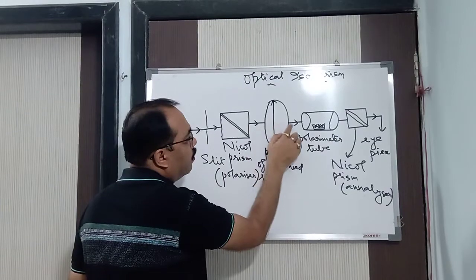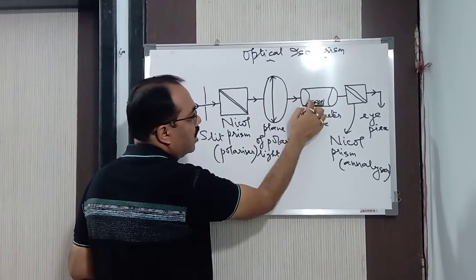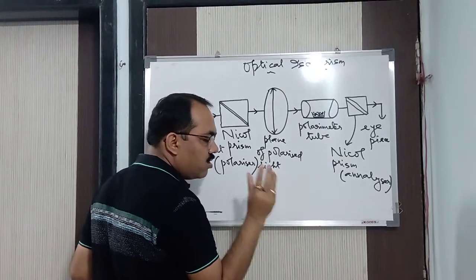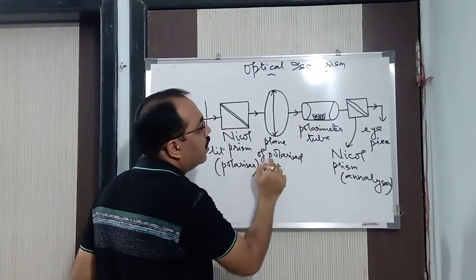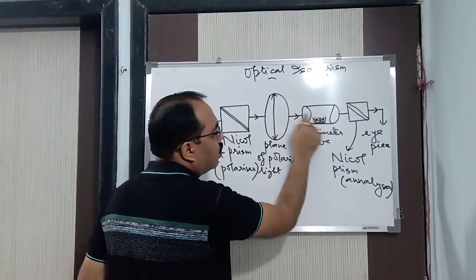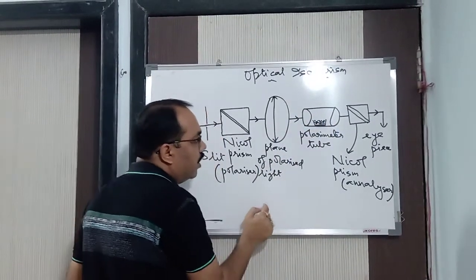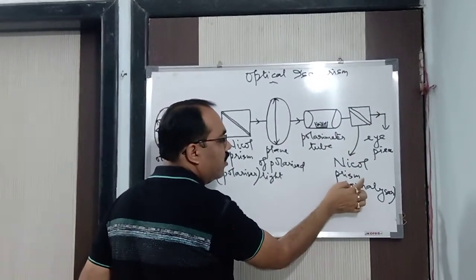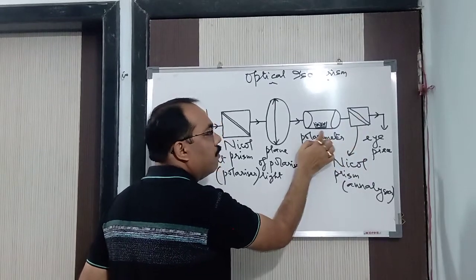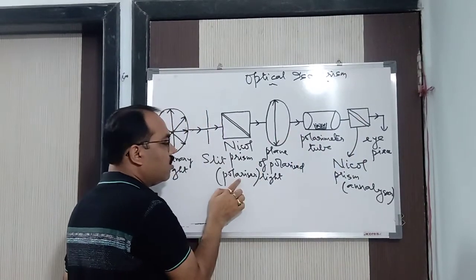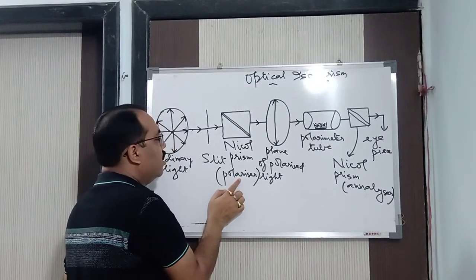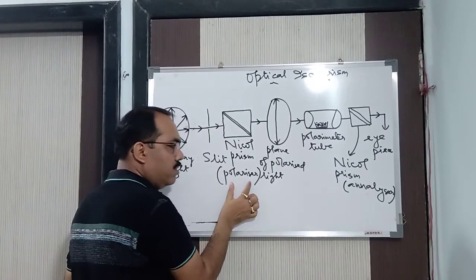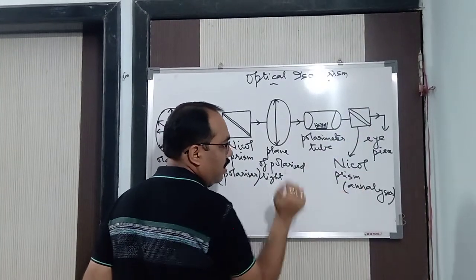Okay, now this plane of polarized light we will pass through a polarimeter tube which consists of the given substance, the substance which you want to know whether it is optically active or not, in the liquid state. Now here we will take another Nicol prism. This Nicol prism acts as an analyzer, because here we are going to analyze the plane of polarized light, and this Nicol prism is called the polarizer, because it converts the ordinary light into a plane of polarized light. So this Nicol prism is the polarizer, and this Nicol prism is the analyzer.